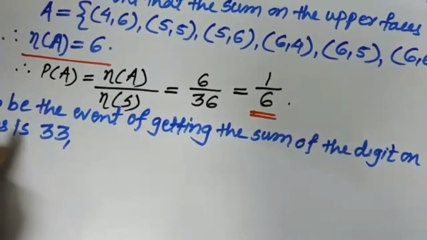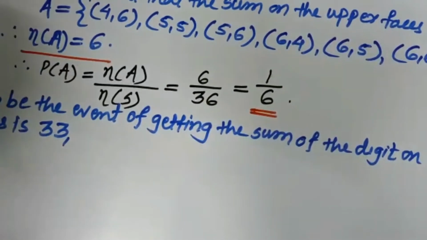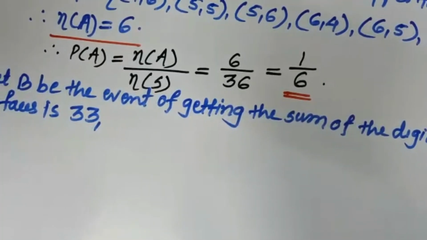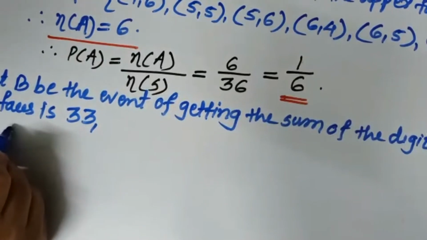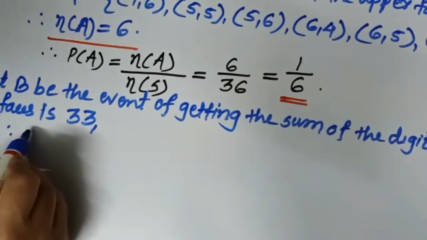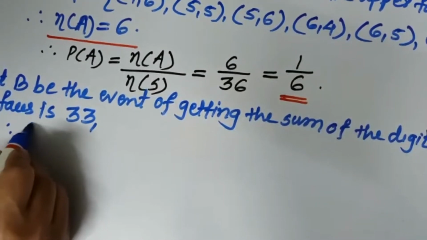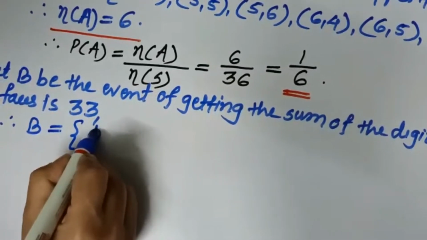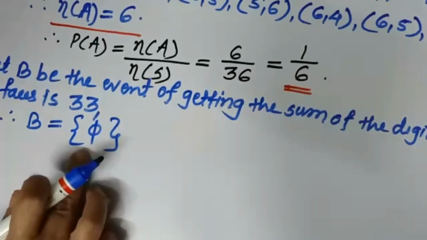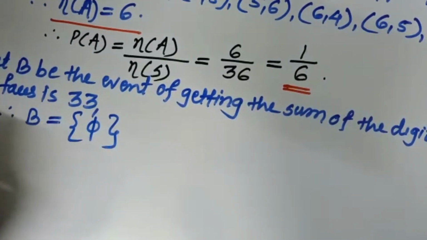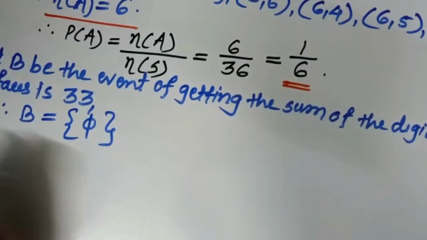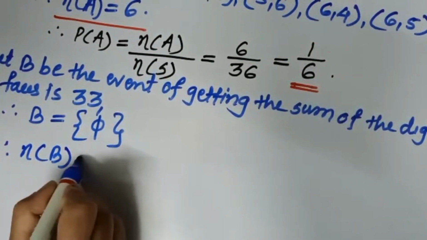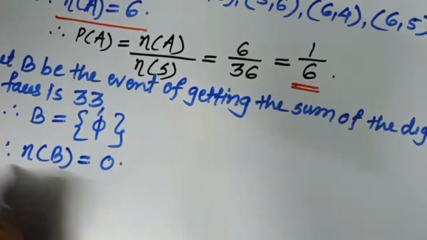So here in this B event we have to write, see how to write this event. There is no possibility in that B event. So the B event we will leave as an empty set. Okay. So write B is the event of, here null will come. Null means empty, or it is also called phi. So therefore n of B is equal to 0.